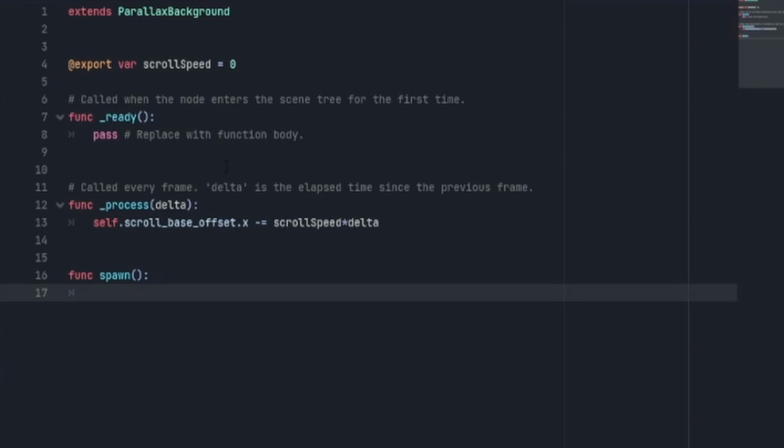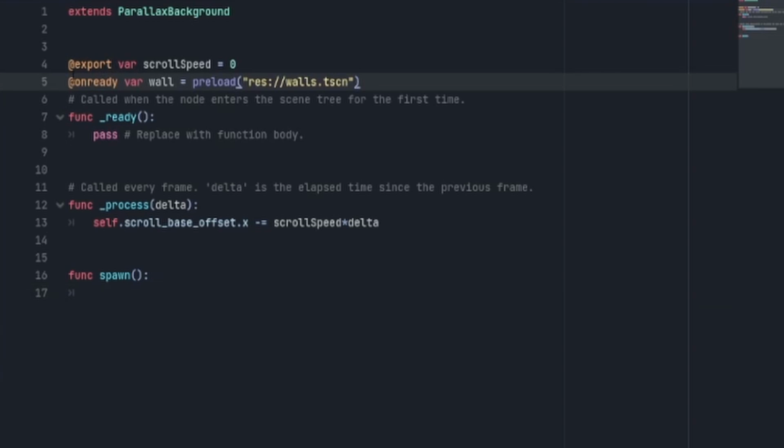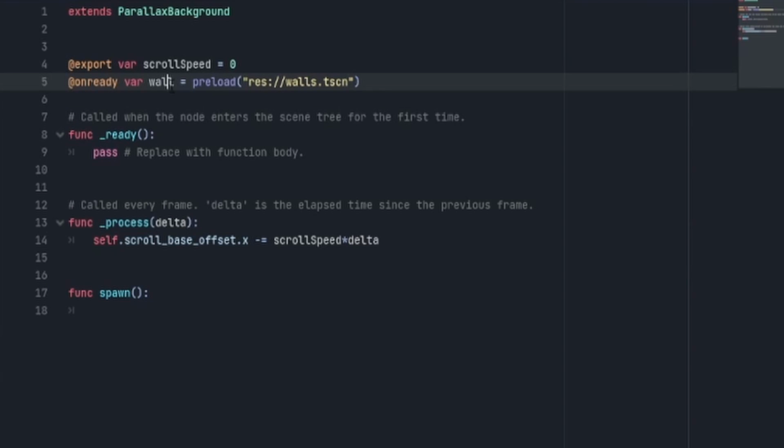Now, in order to spawn something that is from a separate scene, I think it's a little easier than Unity. We do something called onReady variable wall, or we'll change it to pipe. And then we're going to preload it. We're going to say preload and then give it the path.